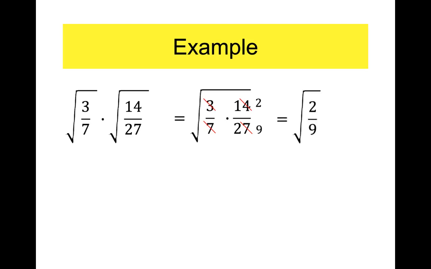So I get that. Now, this was the first section of the chapter. We said that if you have a square root and a fraction, the way you handle this is you take the square root of the top over the square root of the bottom. See what I did there? It was the square root of 2 over 9. I just break it up into the square root of 2 over the square root of 9 and treat each one separately.